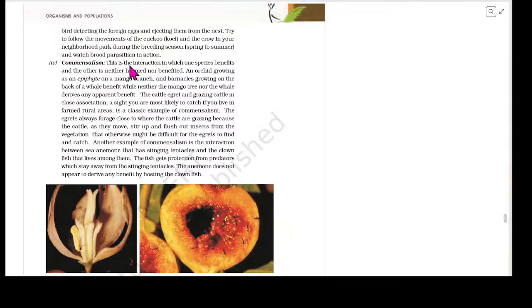So, whatever keywords you are able to imbibe by now, please write any three of your choice prior to the portion of this topic, commensalism. Go ahead and write in the chat.